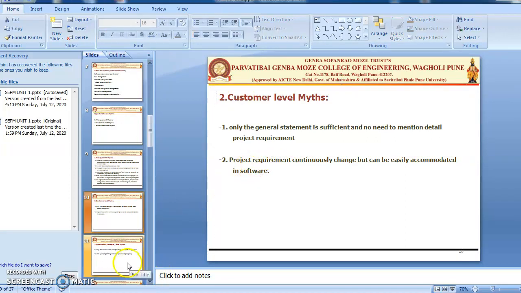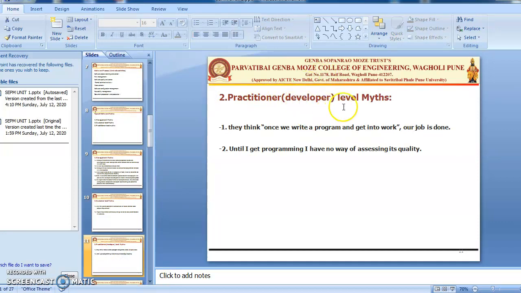Then the next type of myth is practitioner level, that is the developer level. What the developer thinks is, once they write the program and get it to work, their job is done. But actually 60 to 80% of the work is required after delivering a product to the customer for the first time. And the second myth is, until I get the program running, I have no way of assessing its quality.